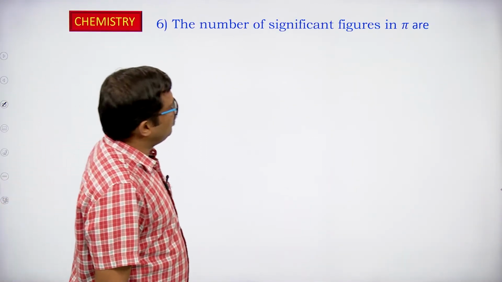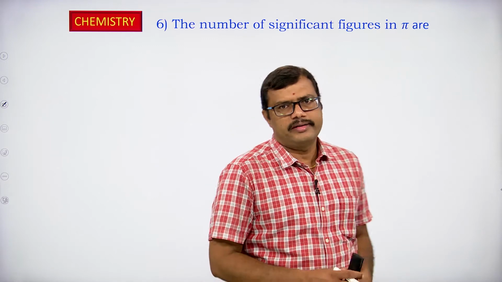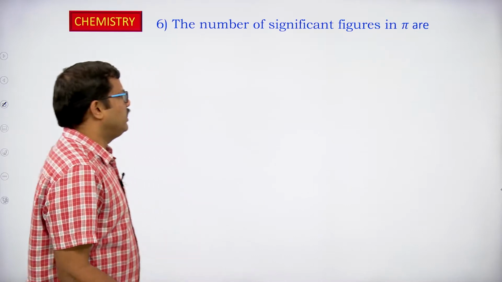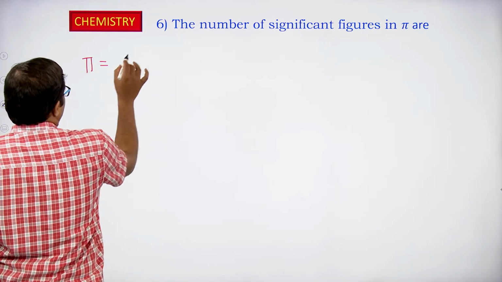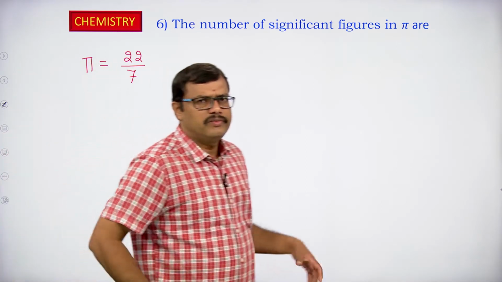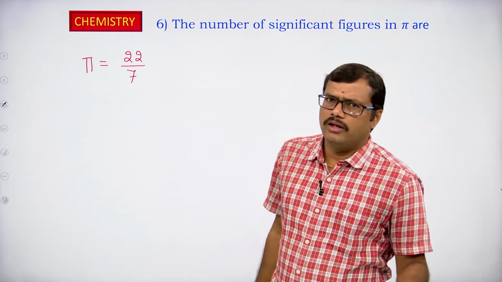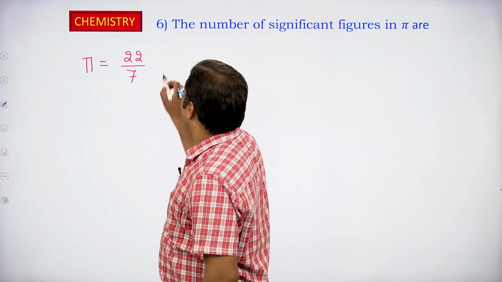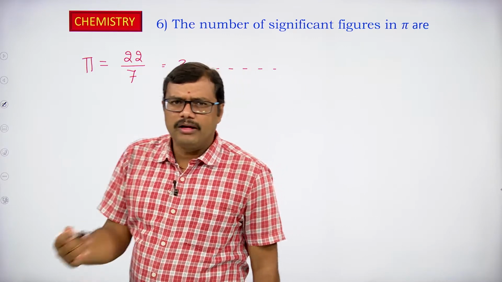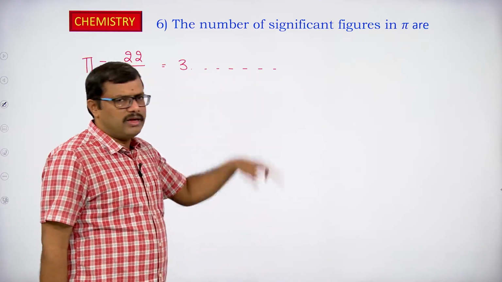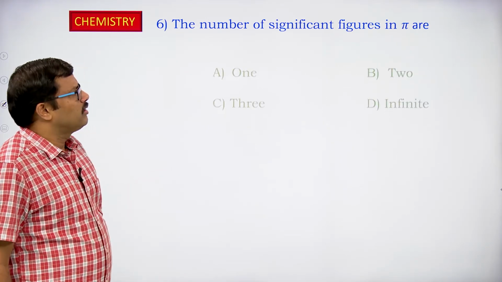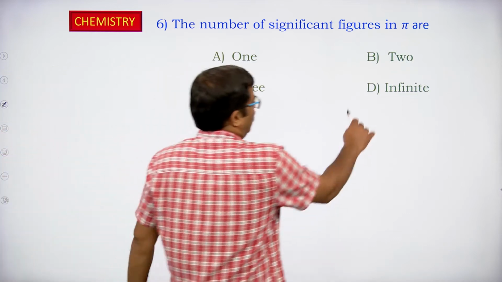The number of significant figures in pi are, how many significant figures can we expect in the case of pi? What is pi? Pi we can generally write as 22 by 7, right? It is generally written as 22 by 7. So you divide 22 by 7. If you go on dividing it, you will get 3 point something something something. So you are going to get n number of digits after the decimal point. Okay. So in the case of pi, the number of significant figures is infinite.